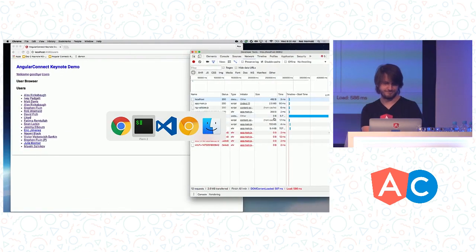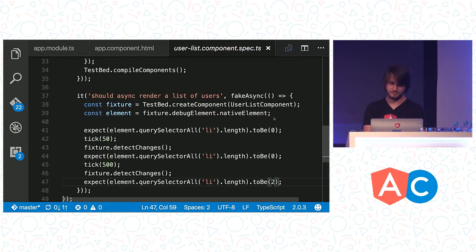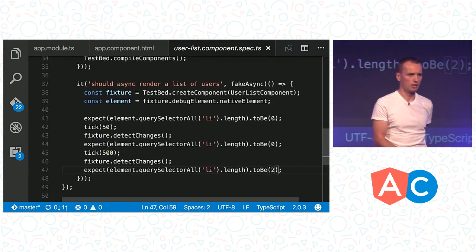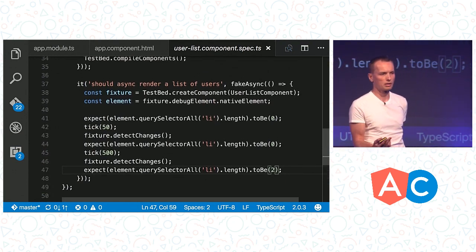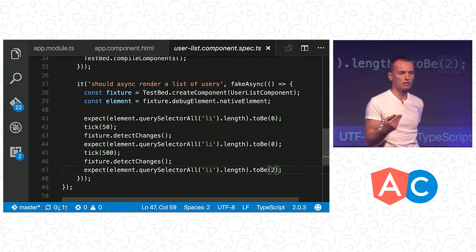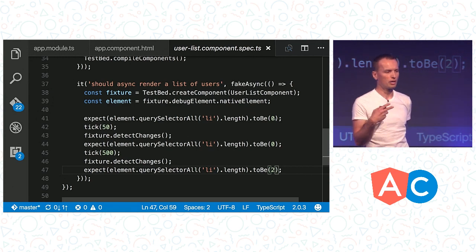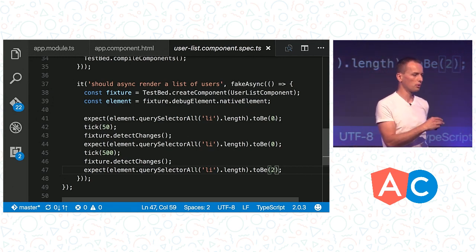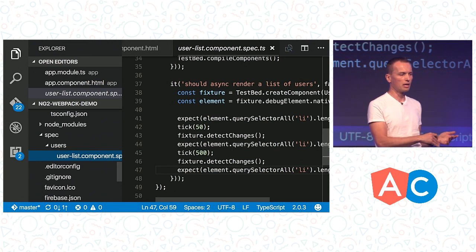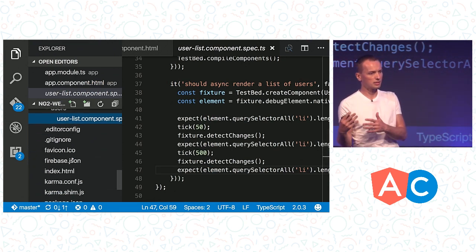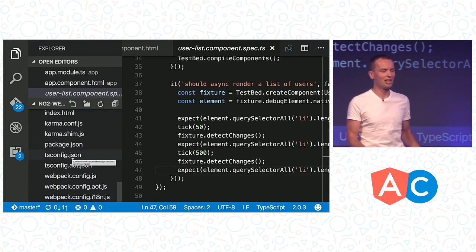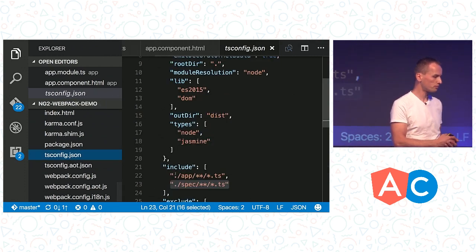Let's look at the test one more time. The cool thing about the test is that if you look at it, it looks synchronous. And actually, the code under test is asynchronous under the hood. But the way we're executing, thanks to Zone, we can take the asynchronicity out of the picture, write the test in a synchronous way, and still have the code under test behave asynchronously. This is really, really powerful.